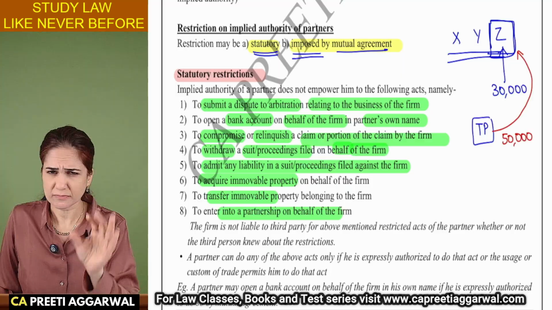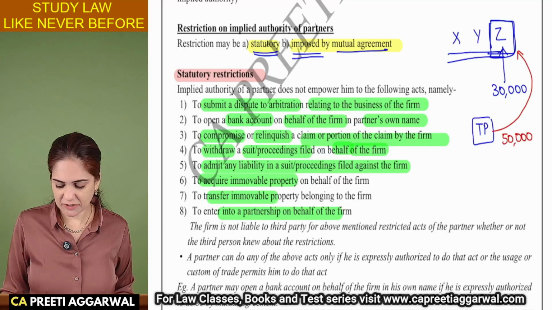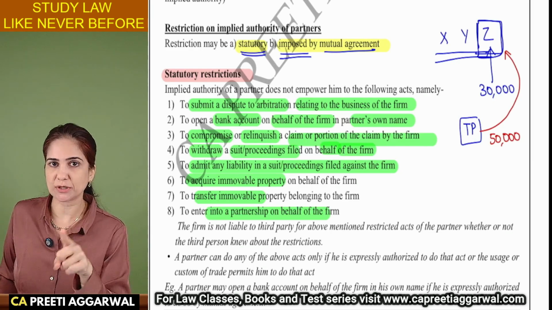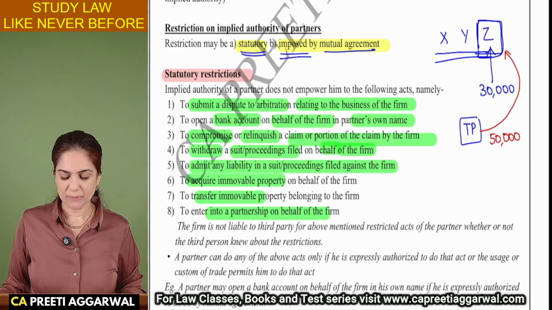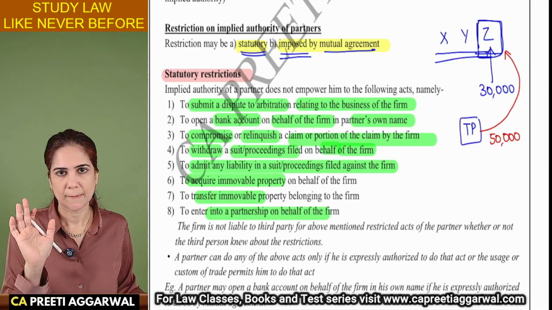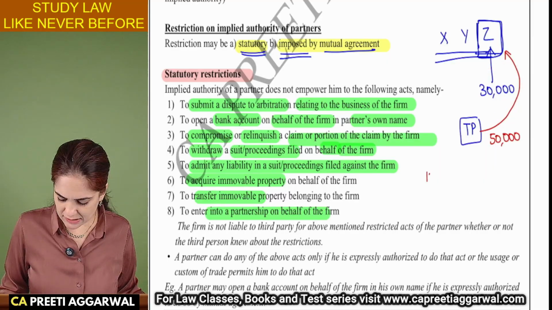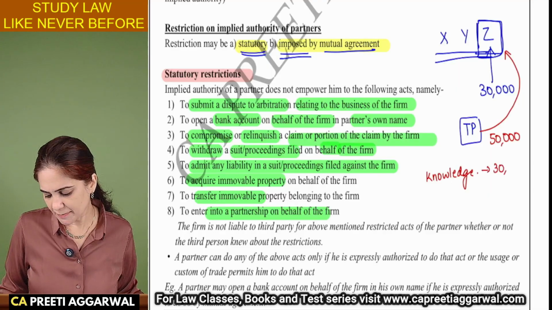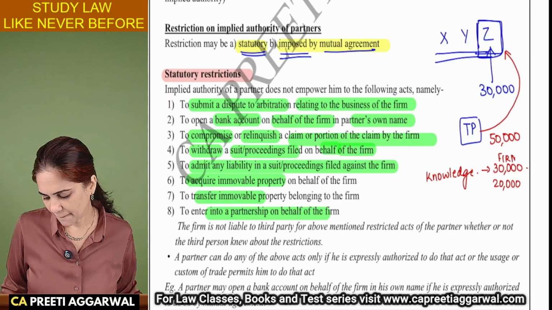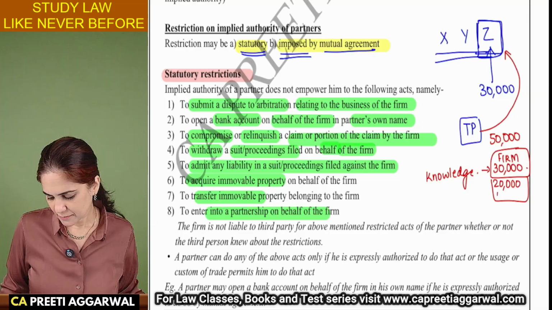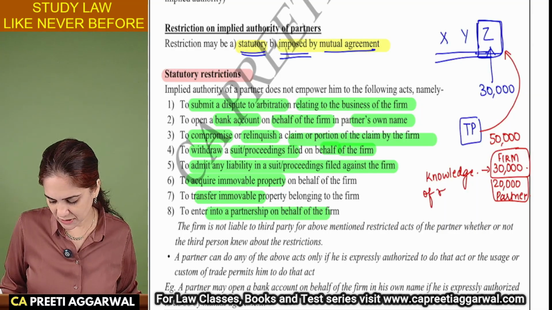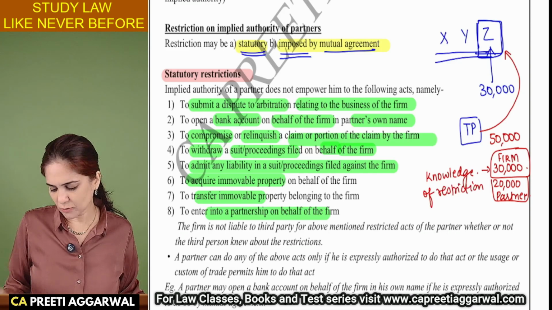The firm will be liable. But if the firm had specifically told the third party that, listen, we have imposed a restriction on the partner, don't give him more than 30,000 rupees, and the third party has knowledge of the restriction, then we will be liable only for 30,000. The remaining 20,000, you can recover from the partner himself.